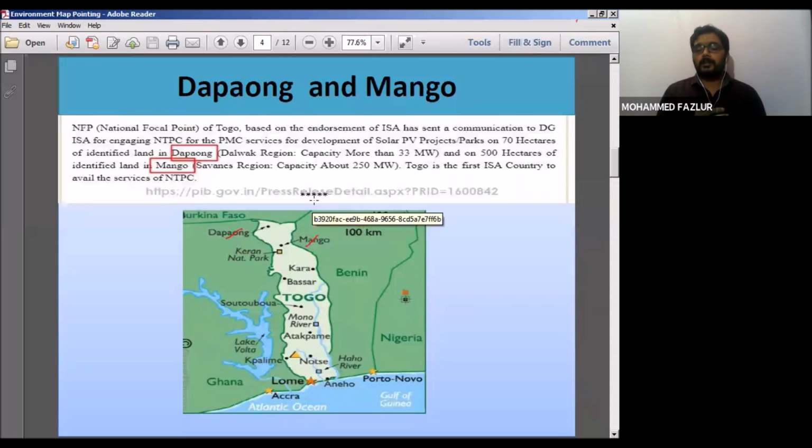For example, B and C have also come forward to invest in Togo. Suppose B's project needs less investment when compared to A, and B's time period is also very less, then that project will be handed over to B.